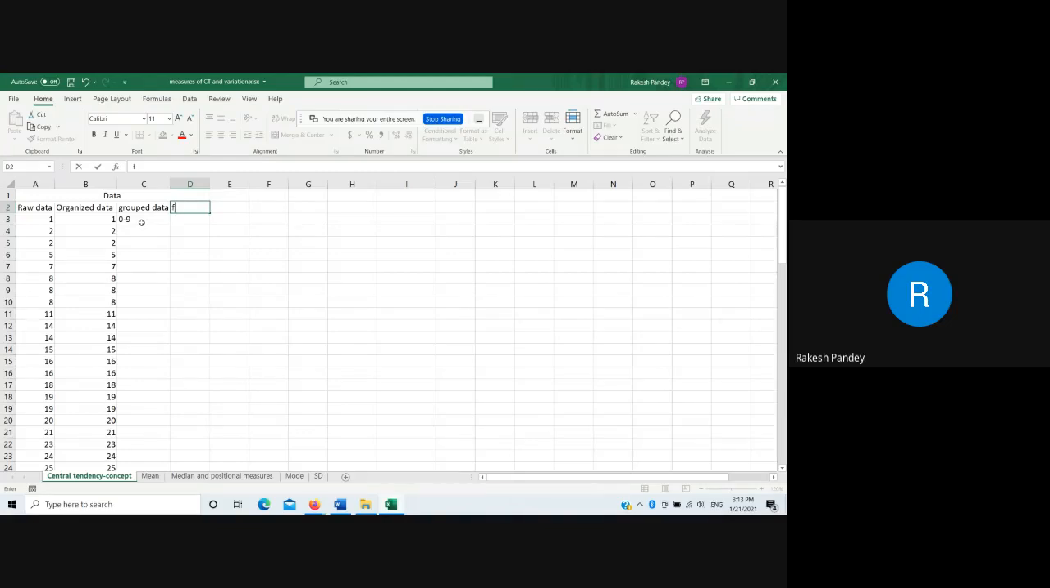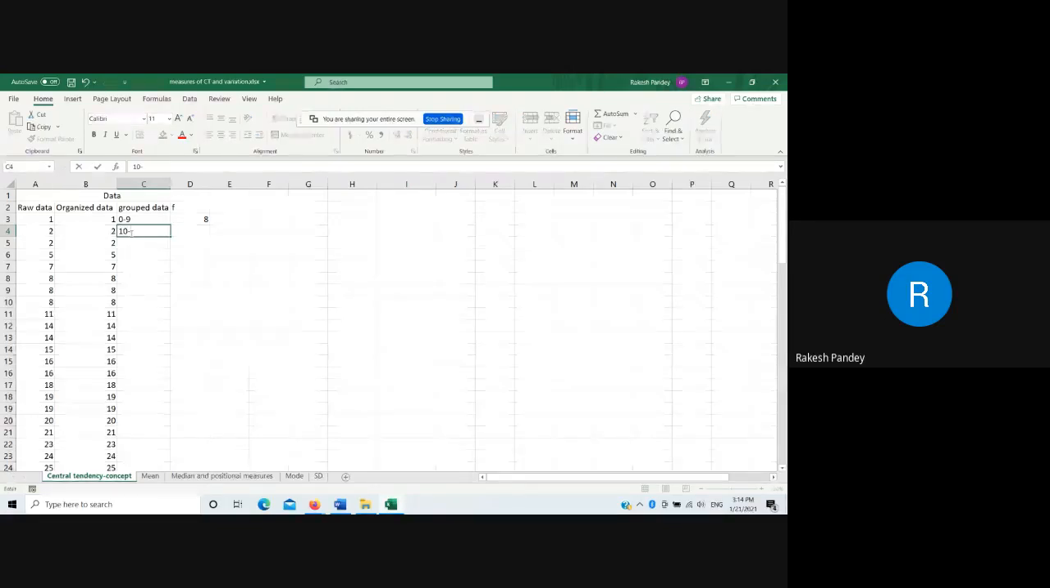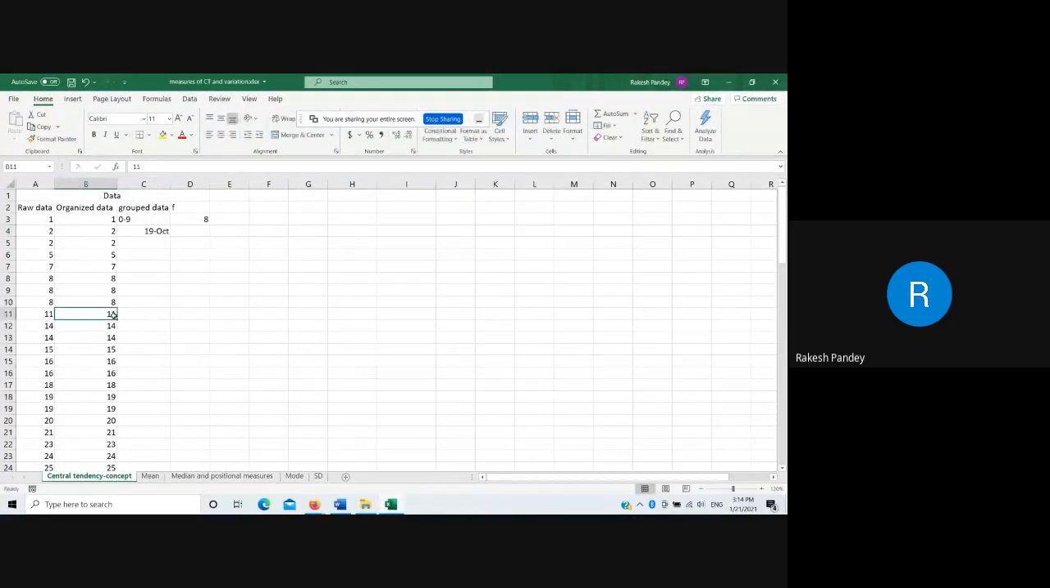We can create 0 to 5 also. So 0 to 9, and now I ask how many students. You can see that there are, this is the value in row 3. So 1, 2, 3, 4, 5, 6, 7, 8. So you can say, sir, there are 8 students who have scored between 0 and 9. Then I will create the next class interval, 10 to 19. Let us work on this.